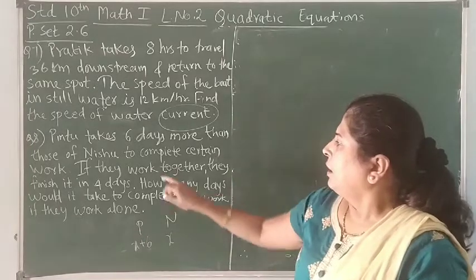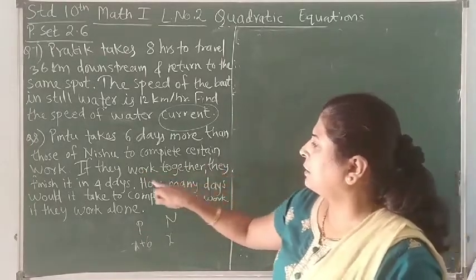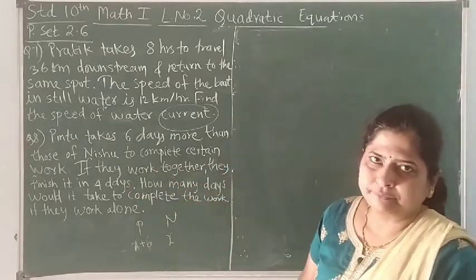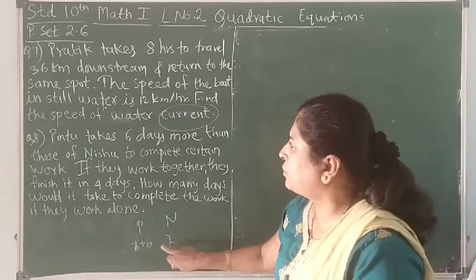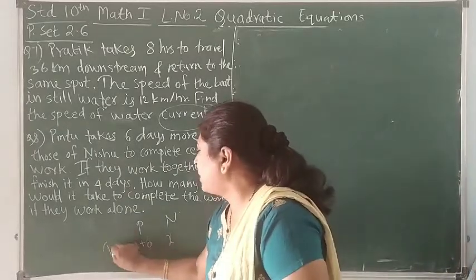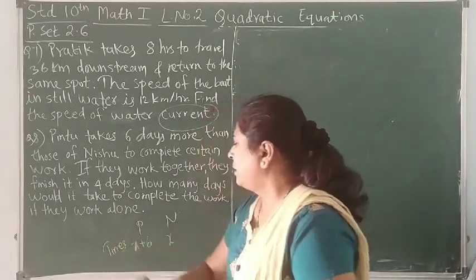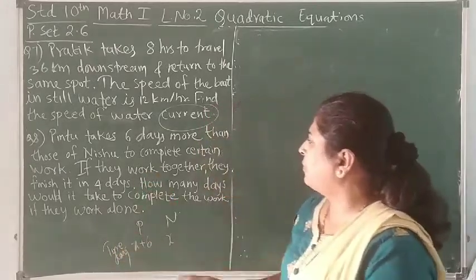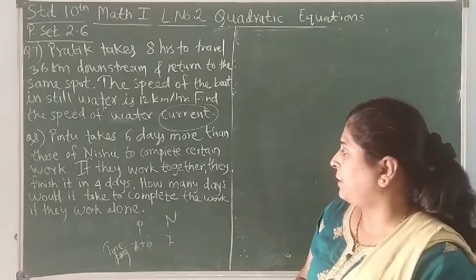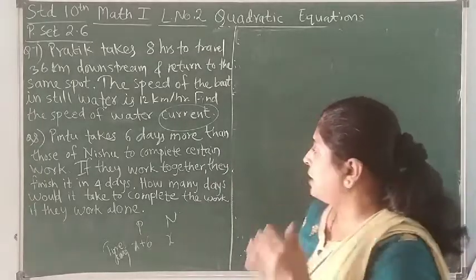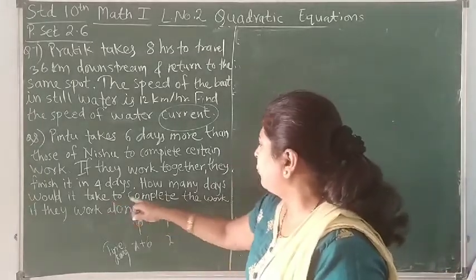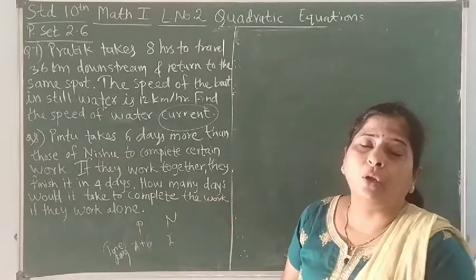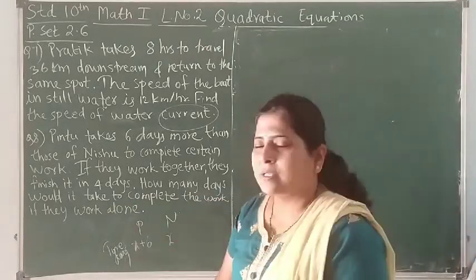Now if they work together, they finish it in 4 days. This is the time given to us, time in days. If they work together, they take 4 days to complete. How many days would they take to complete the work if they work alone? So we have to find the values of x and x plus 6.